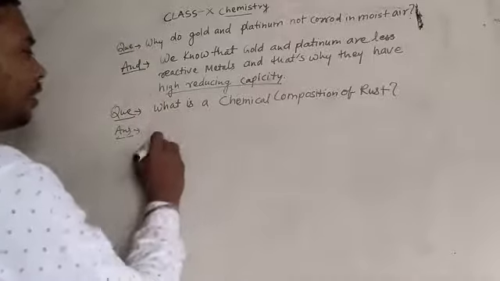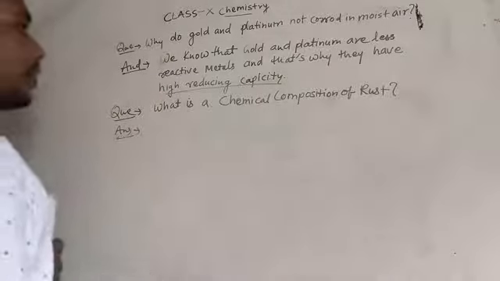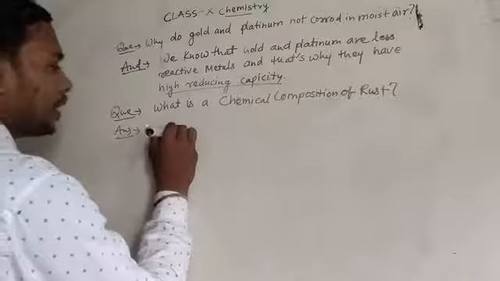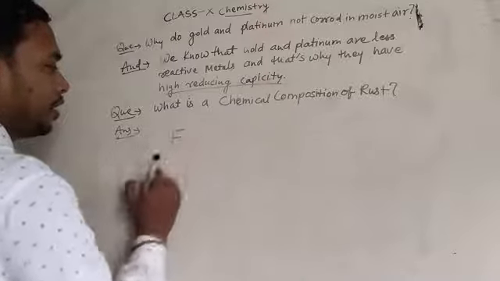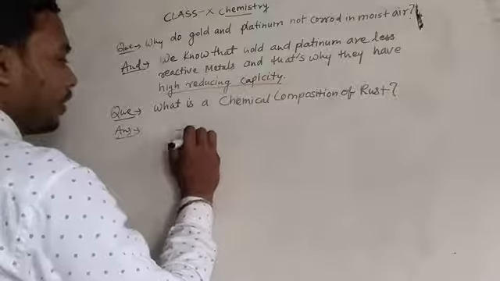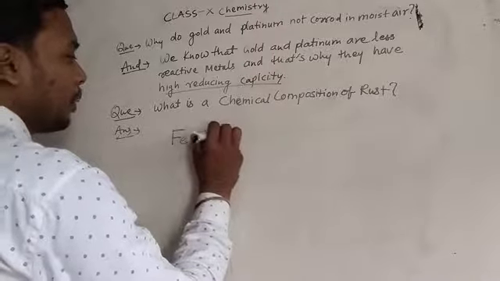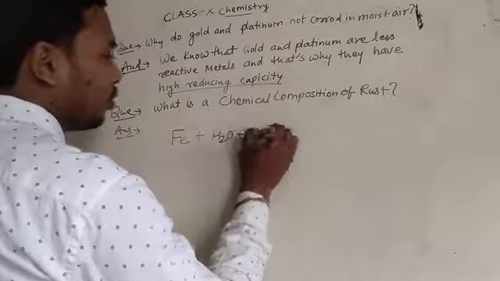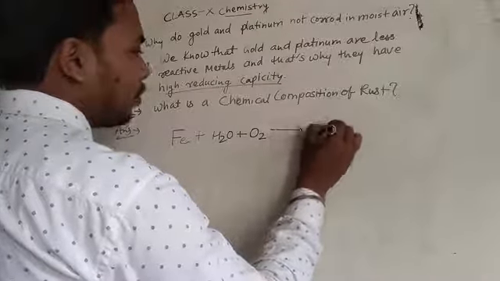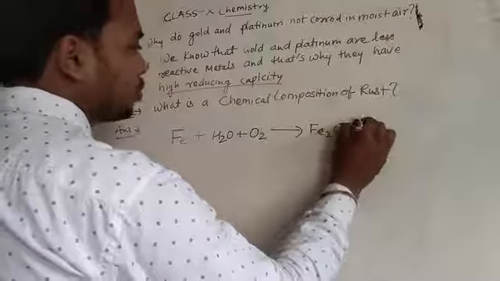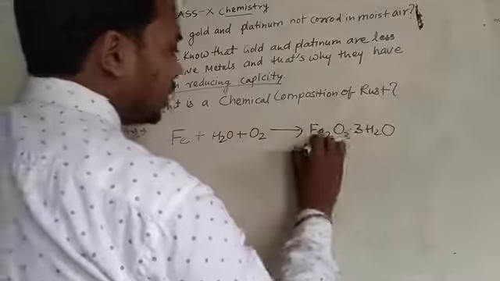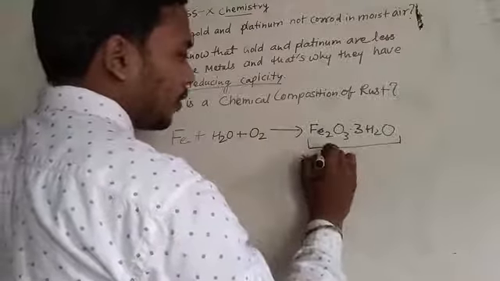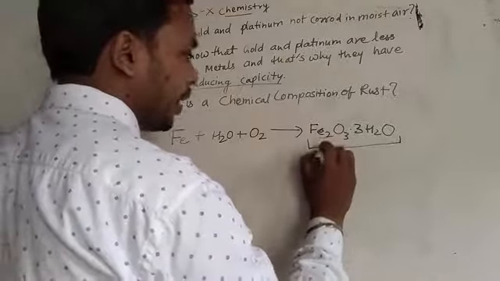You already know that rust is formed basically on iron metal when iron is exposed to air and humidity. Now Fe plus H2O plus O2 will give rise to Fe2O3 into 3H2O. This is the formula of rust, ferric oxide.